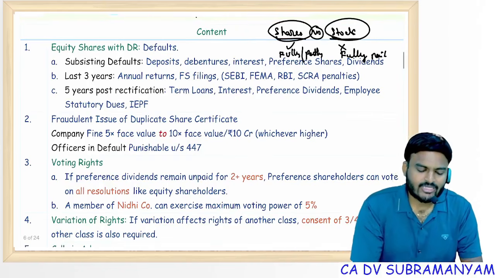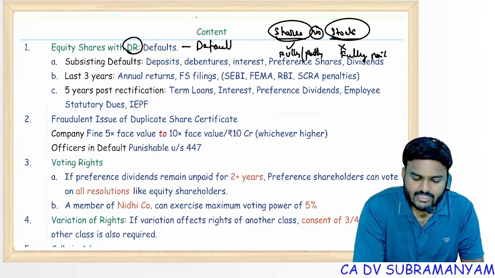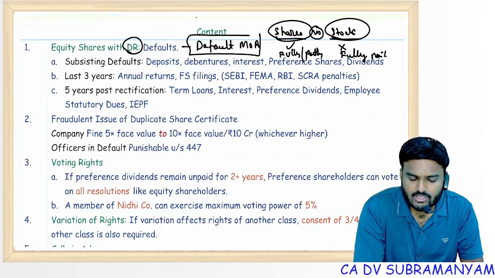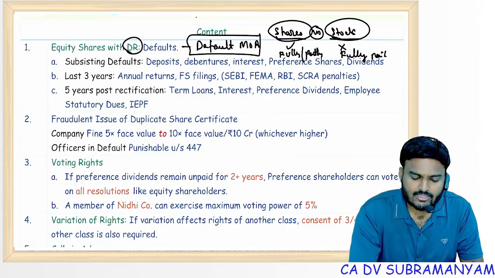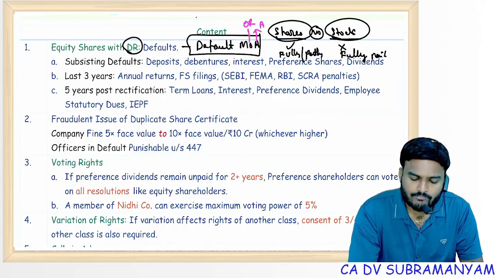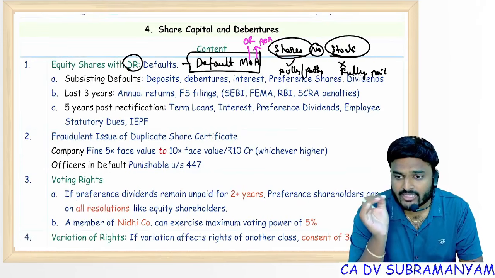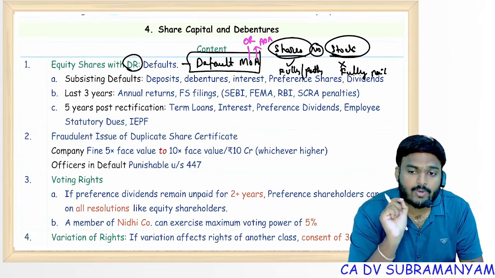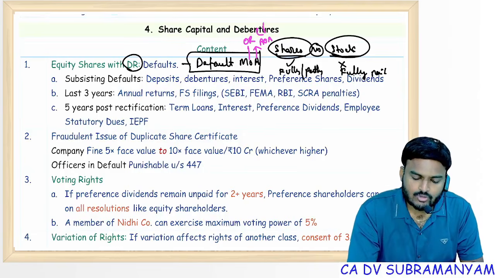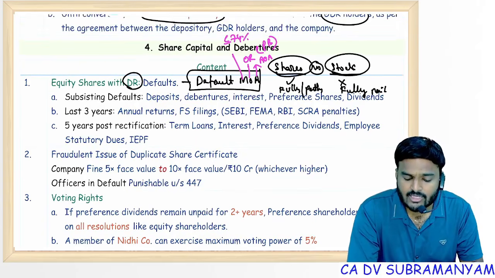Clear? Okay. Now equity shares with differential rights. You have to remember default MOA. What are the conditions for issuing equity shares with differential rights? Default MOA, and order starts in reverse. A, AOA authorization. O, ordinary resolution. If your company's equity shares are listed on a recognized stock exchange, then the ordinary resolution shall be passed through postal ballot. Next one, M, maximum limit: the voting power from the differential rights shall not exceed 74% of total voting power of the company.